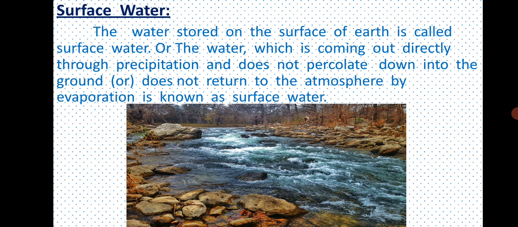What is surface water? The water stored on the surface of earth is called surface water, or the water which is coming out directly through precipitation and does not percolate down into the ground or does not return to the atmosphere by evaporation is known as surface water. There is a picture of surface water.